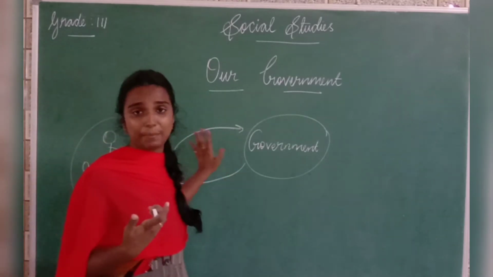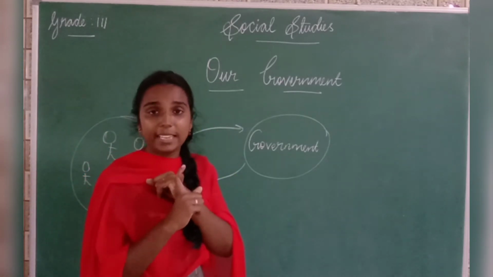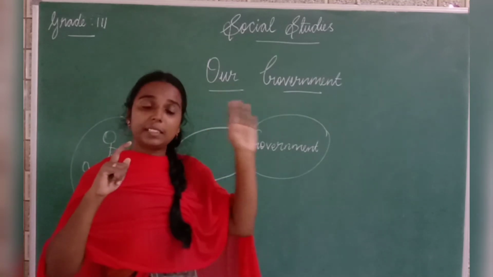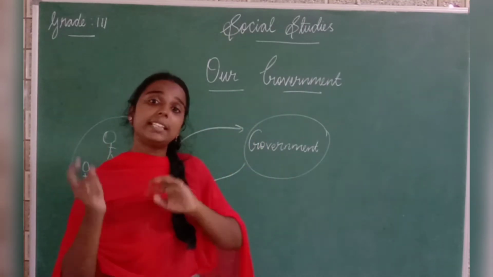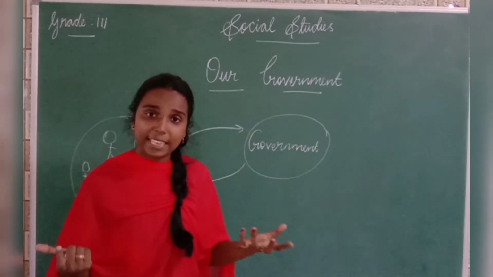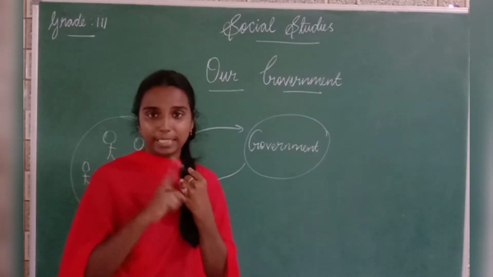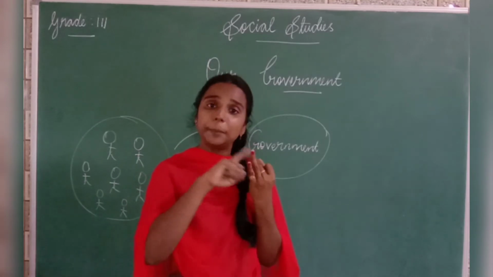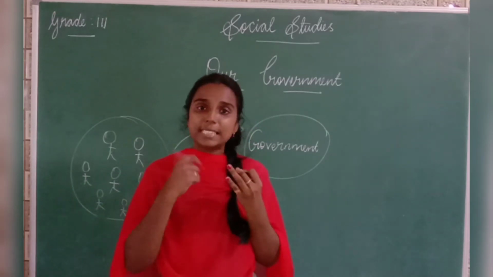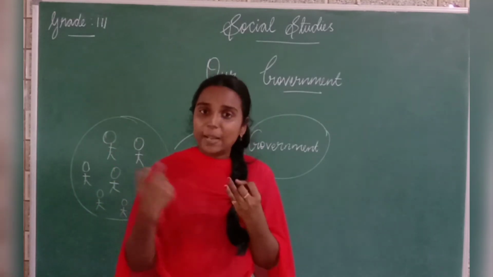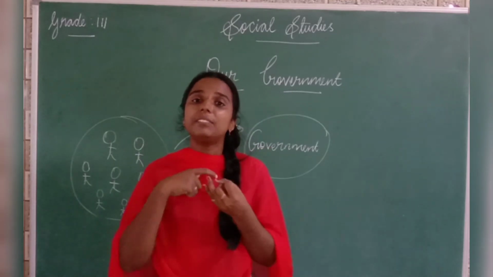You can say some examples, right? We have the military. Military persons are standing in the border, working in the border day and night to protect us. These militaries are appointed by our government. Similarly, we have government buses, which are given by our government to us to travel very easily.